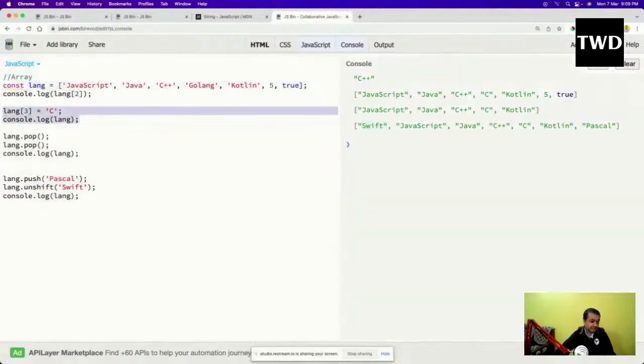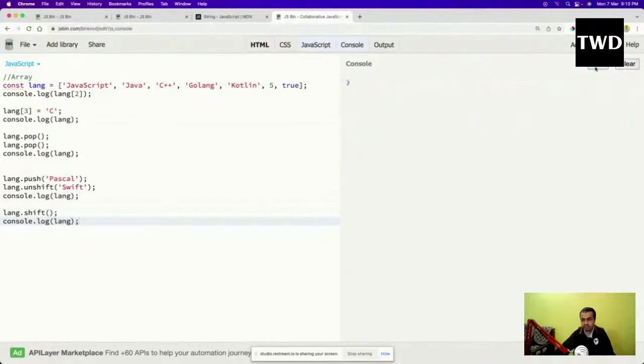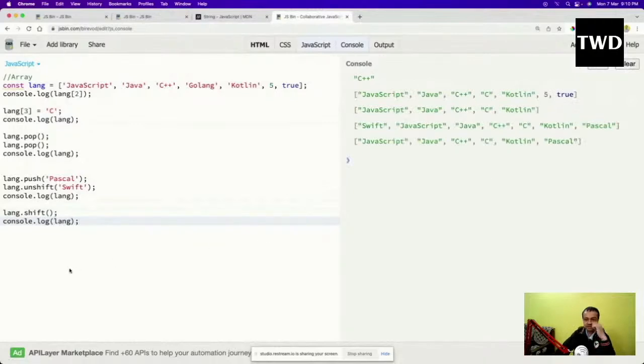As I've told, we should avoid doing it the other way because that is actually changing something. We should always try to use push, pop, shift, and there is something to remove from the start also. So pop will remove from the end, and lang dot shift removes from the start. Then console.log of lang. Now you will see that the shift which was added is removed from the start. So these are all the functions there.